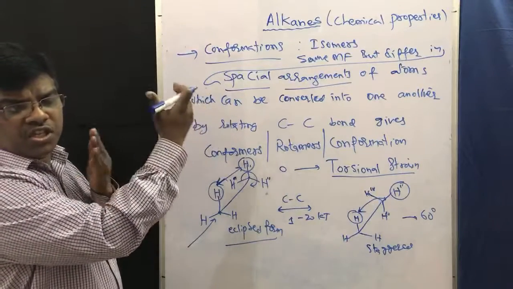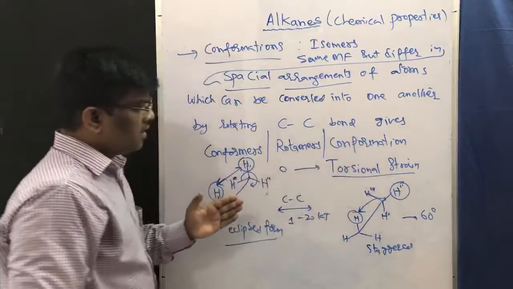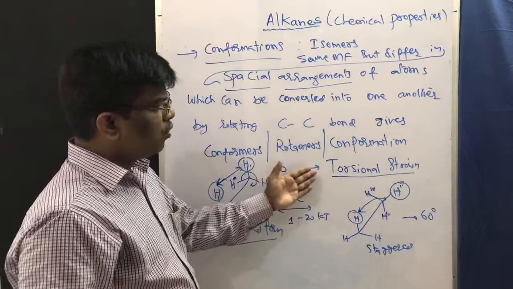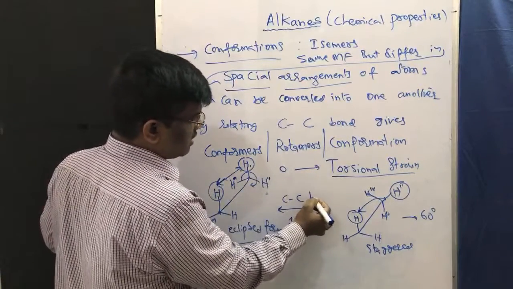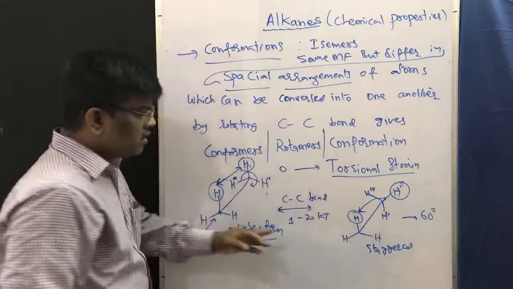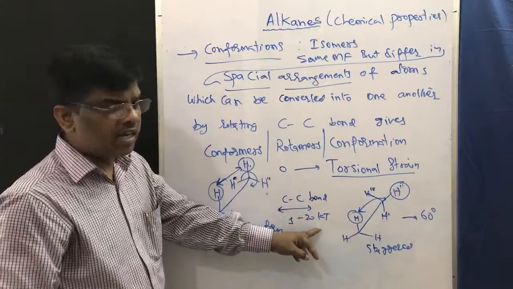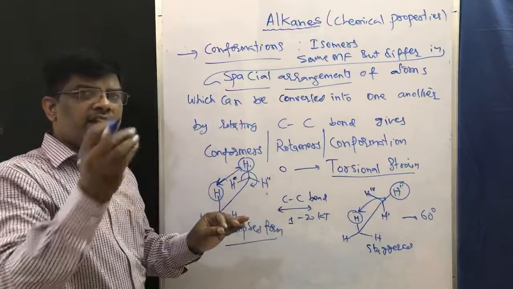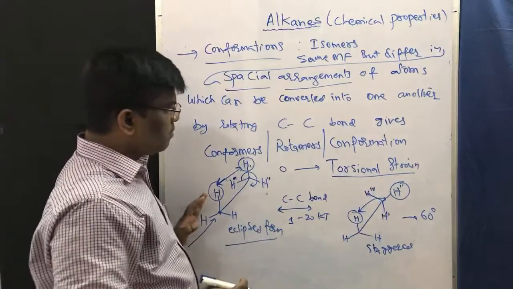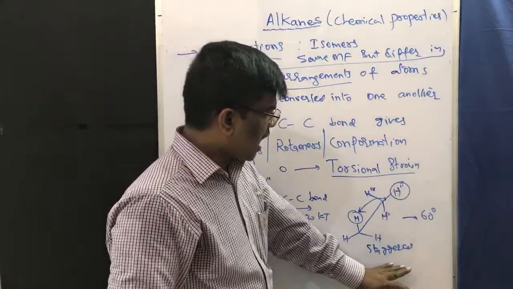To overcome it, they undergo CC bond rotation. Since the energy required for this rotation is very small, it takes place even at room temperature, to give conformers.